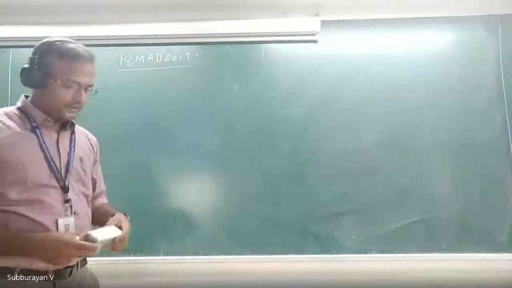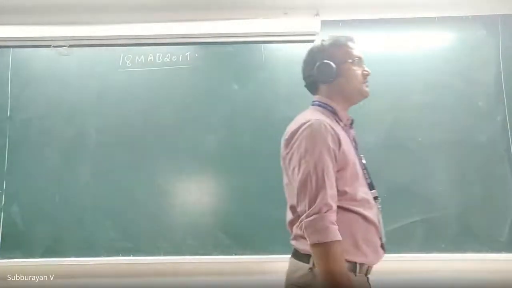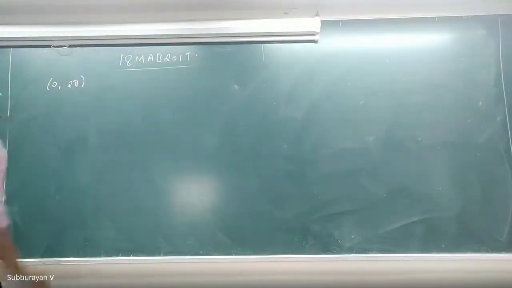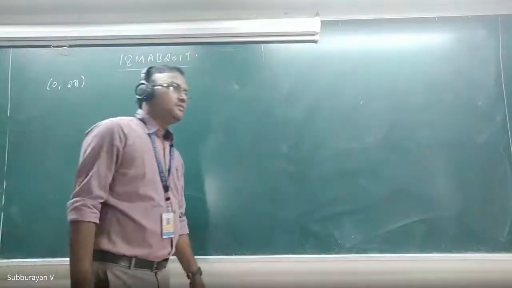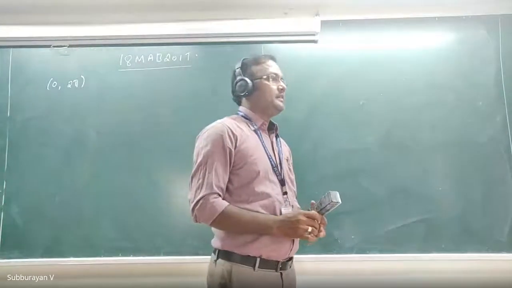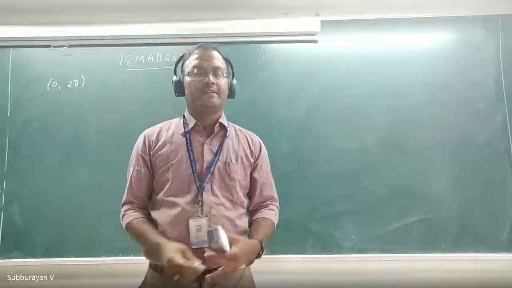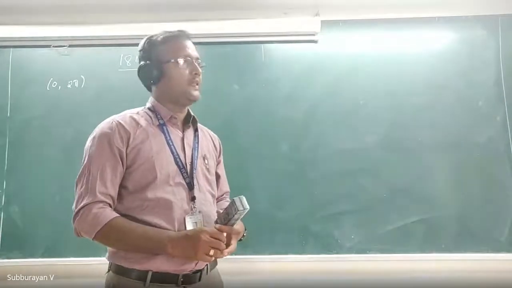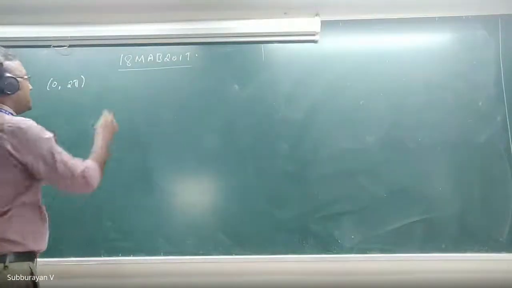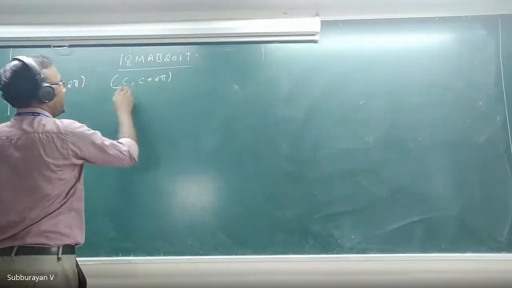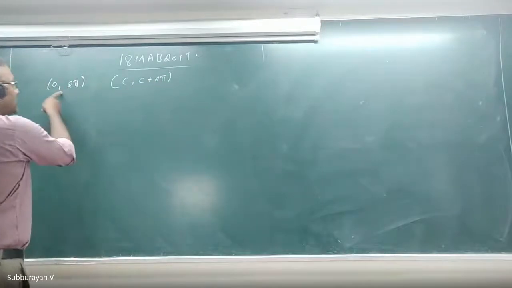Okay, in the last session, we have seen the Fourier series expansion in the domain 0 to 2 pi. If the domain is 0 to 2 pi, and the function f of x satisfies the Dirichlet conditions, then one can expand that function as a Fourier series. And what is the general domain? The general domain is c comma c plus 2 pi. If c is equal to 0, then you will get this domain.